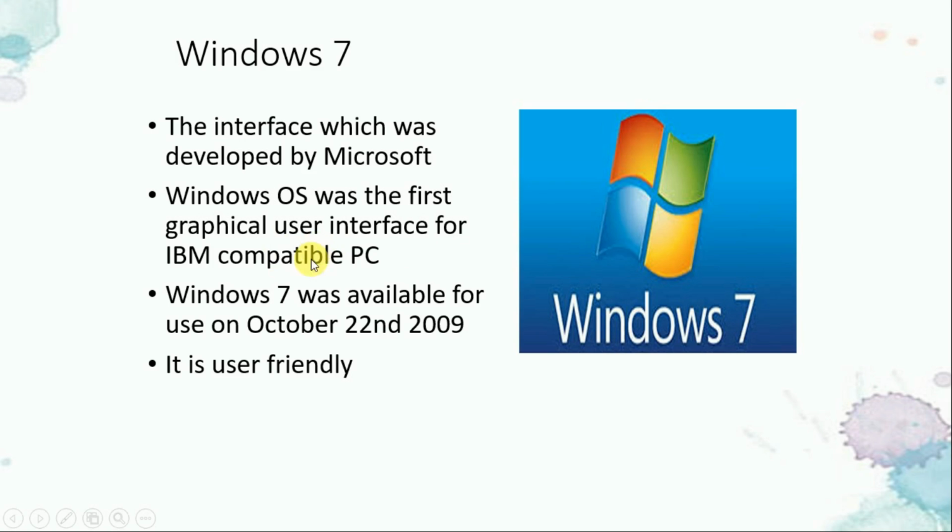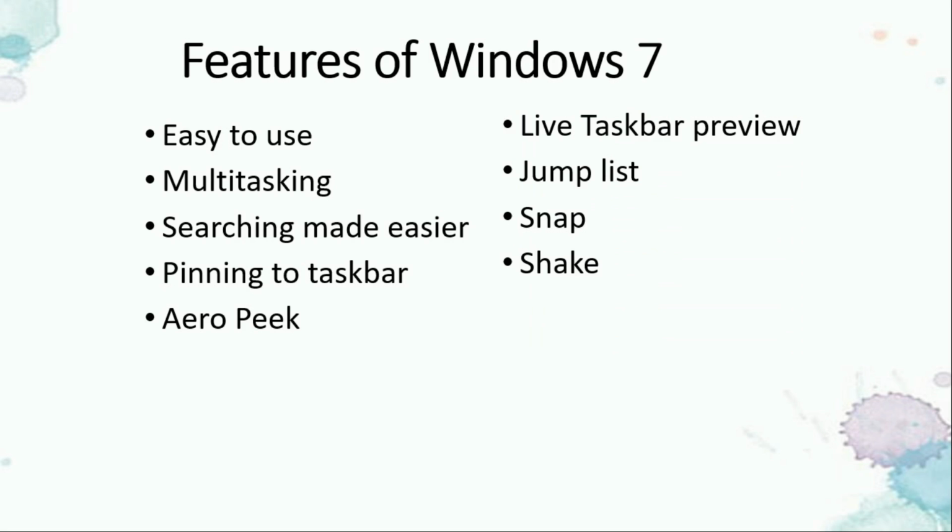So Windows was very good, very good. That is now also you know it very well कि हम लोग बहुत used to हो गए विंडोज से. Windows 7 was available for use on October 22nd 2009. कब से स्टार्ट हुआ था? 2009 में वो अवेलेबल हुआ था and it was user friendly. Why user friendly? Because you can use it easily. Friendly means it is easy to use. Okay, now some of the features we will see.